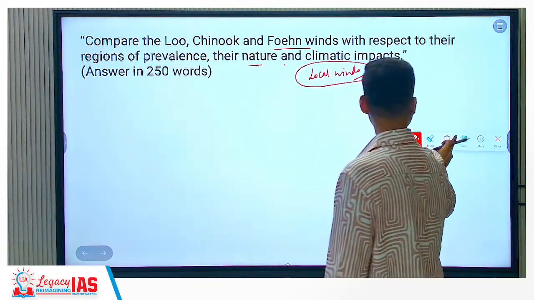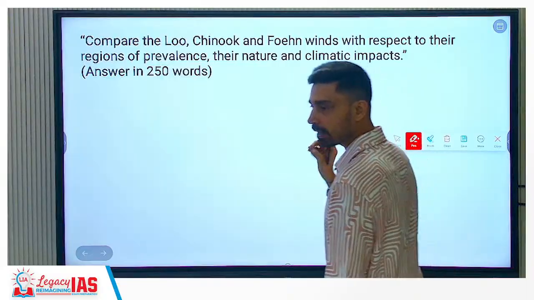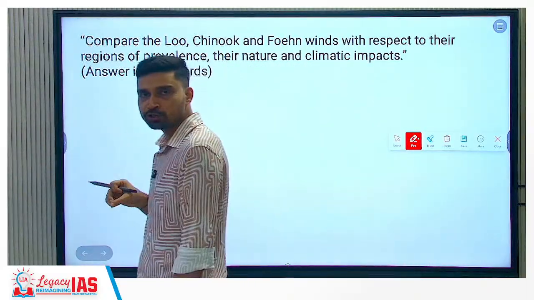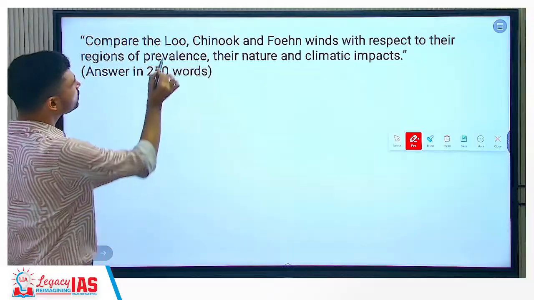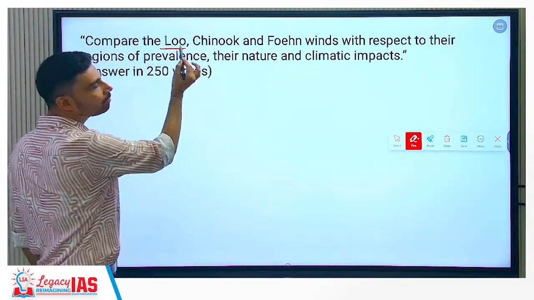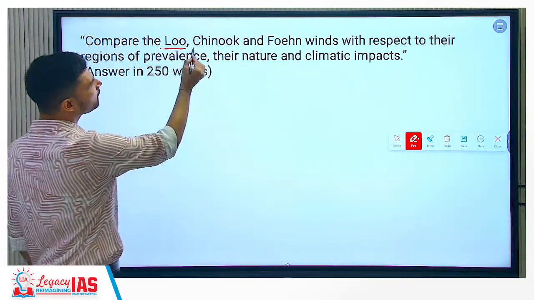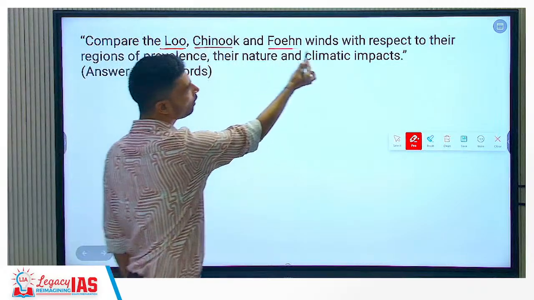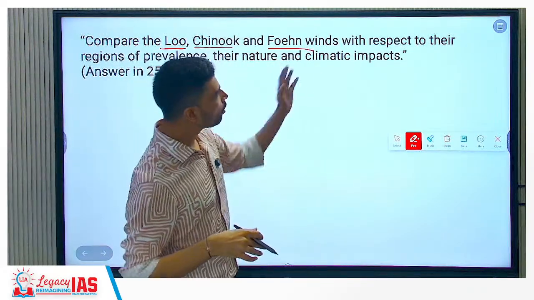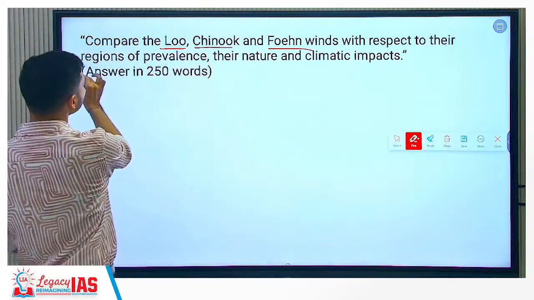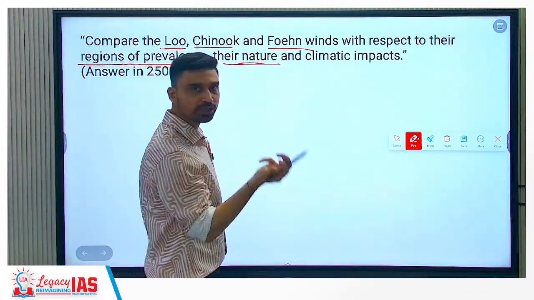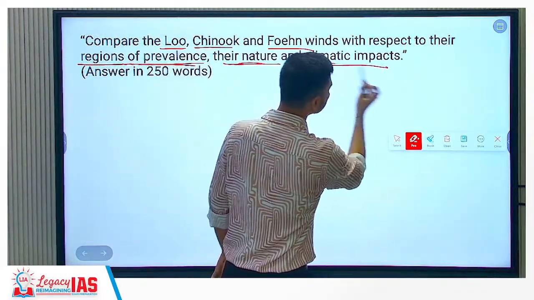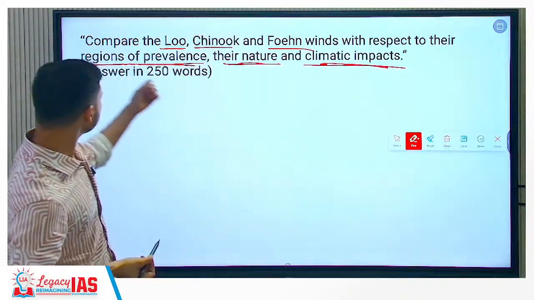Now see, this is a question where, rather than answering it, how you structure your answer becomes more important in getting higher marks. You can be overwhelmed by looking at the question because three winds are there: Loo wind, Chinook wind, Foehn wind. And not only are there three winds, you also have to discuss various things: regions of prevalence, where these winds are flowing, what kind of nature and characteristics the winds have, and what impact they have. That is what we have to discuss here.